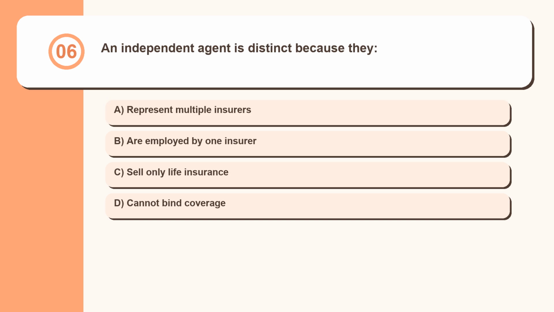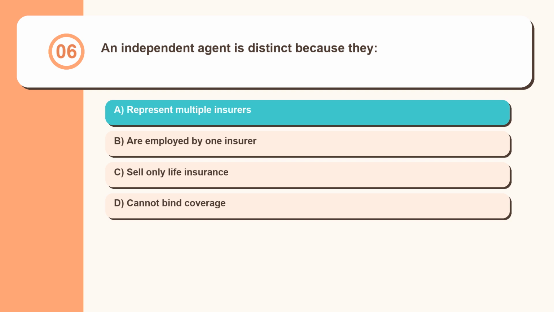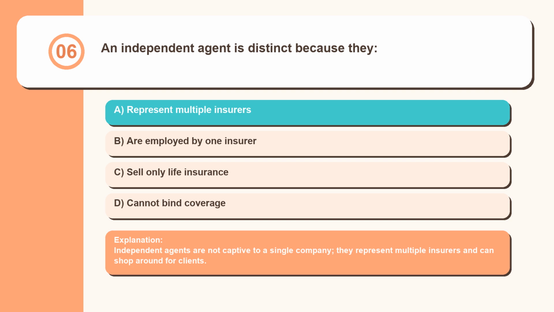Question 6. An independent agent is distinct because they represent multiple insurers, are employed by one insurer, sell only life insurance, cannot bind coverage. Independent agents are not captive to a single company, they represent multiple insurers and can shop around for clients.